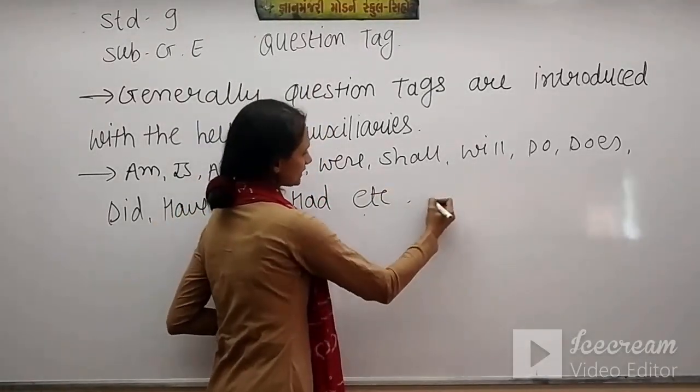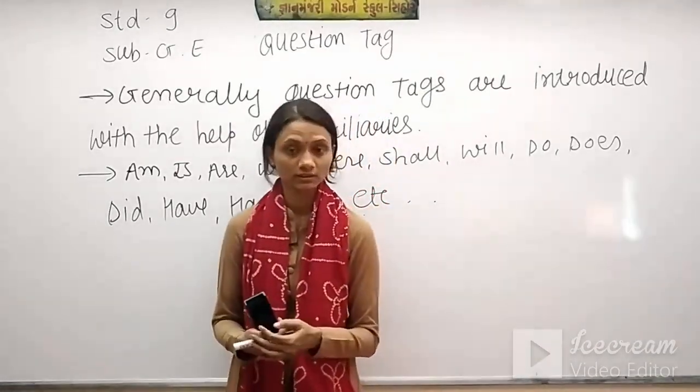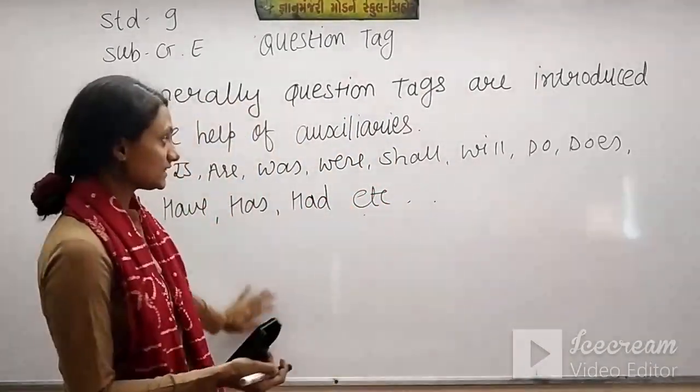So generally these kinds of auxiliary verbs are used in question tags. Now you have this information.